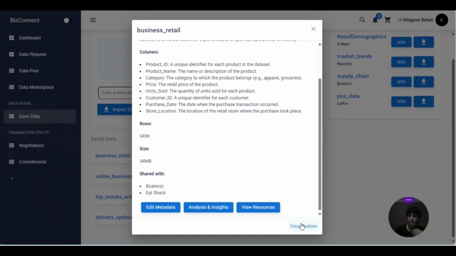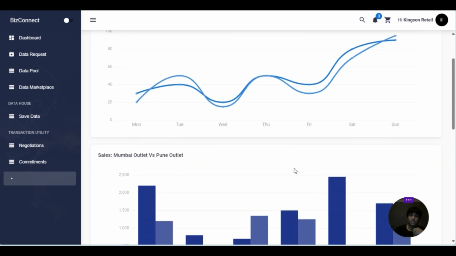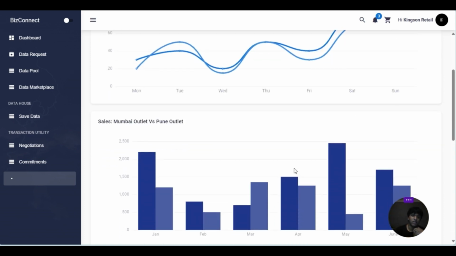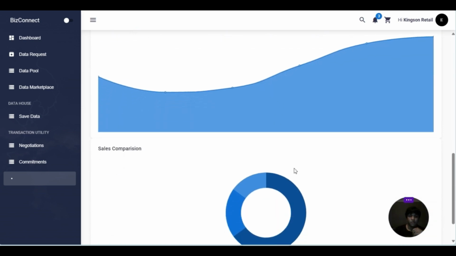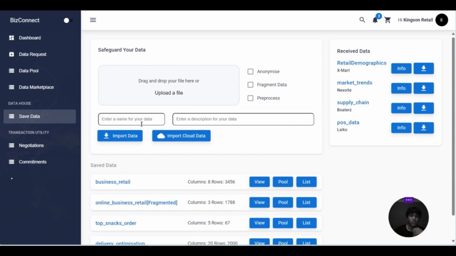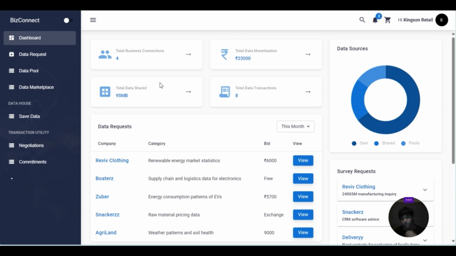Also, we want to create an AI which can visualize data on its own. Like, you don't have to take extra effort to go and visualize the data. You can just click a button and it gets visualized for you. You can see an example right here. This data is generated like that. So this is what we're trying to build. This is the first prototype. This is BizConnect. Thank you.